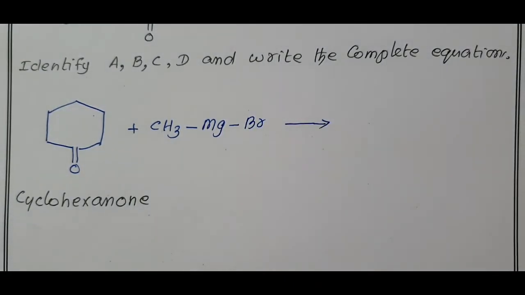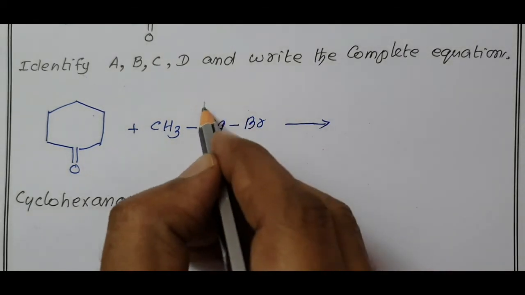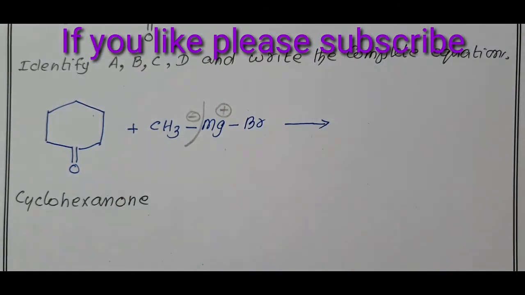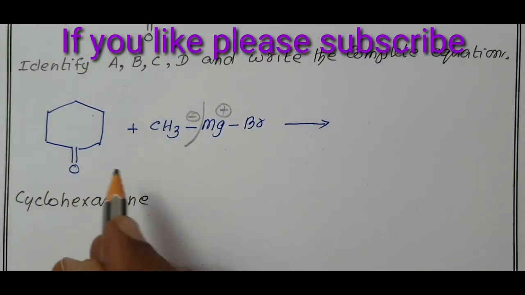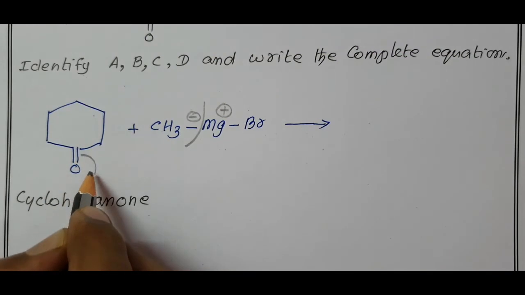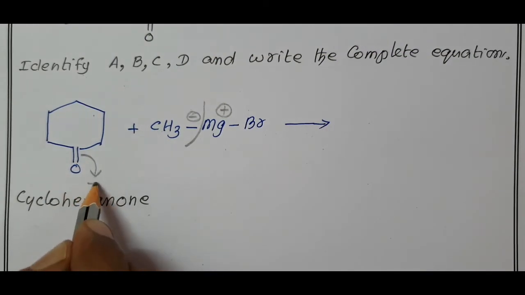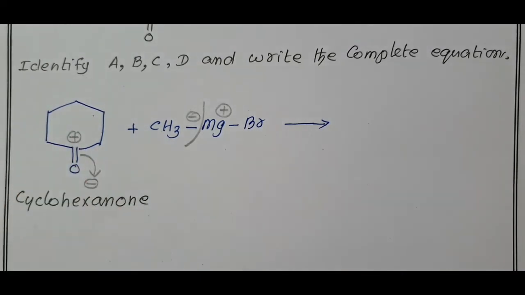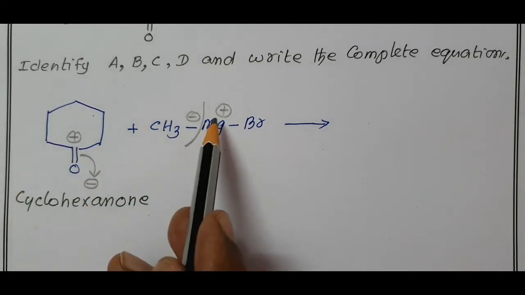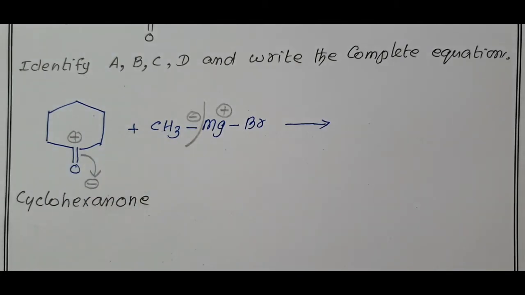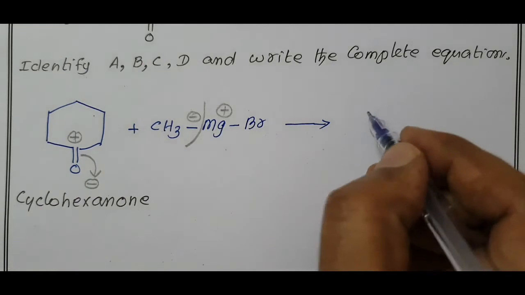Magnesium is a metal, it always loses an electron and becomes a positive ion, and methyl becomes minus. In the C double bond O, oxygen is more electronegative, therefore it pulls the shared pair of electrons towards itself. Oxygen becomes minus, that carbon becomes plus. Add plus to minus, minus to plus. You will get an intermediate compound.